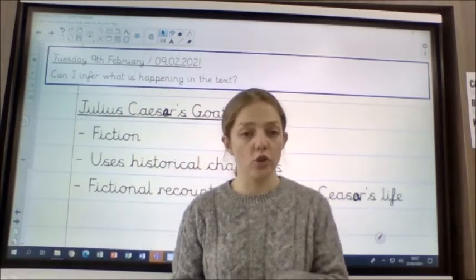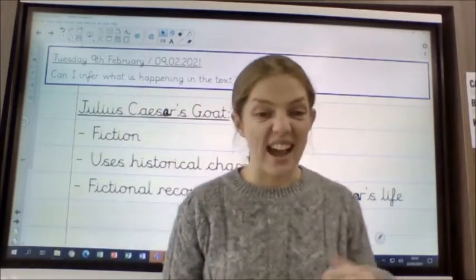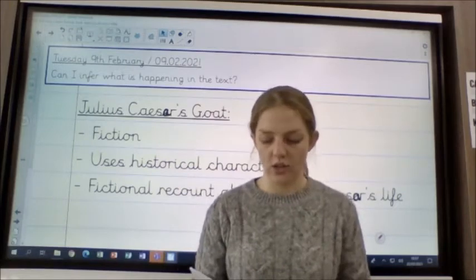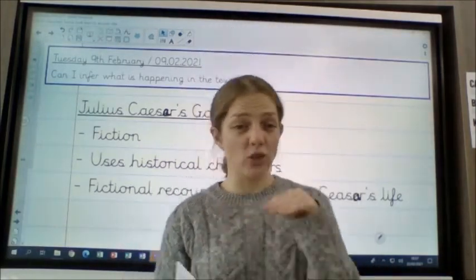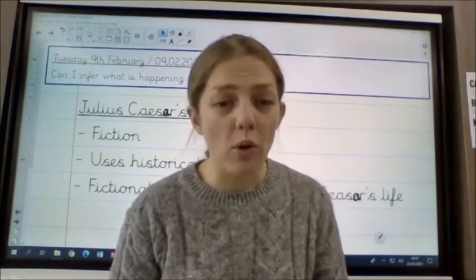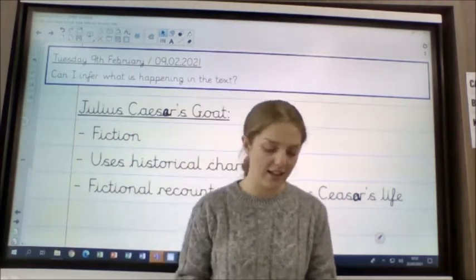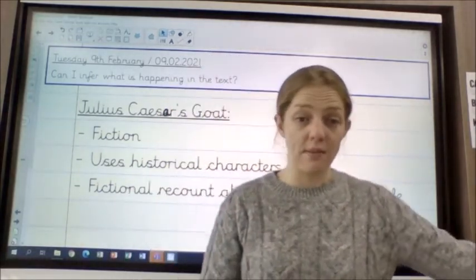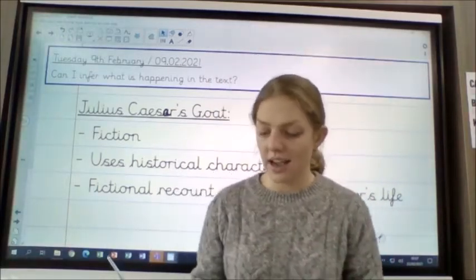So in the story, Julius Caesar has a sidekick, and that's Butter the goat. So he has a pet goat in this story. And Butter is really stinky. He smells so bad. And no one wants to be around Butter because of how bad he smells. Okay. And Caesar doesn't know that because he can't smell. He doesn't know that his best mate, Butter the goat, is stinky as. Okay.